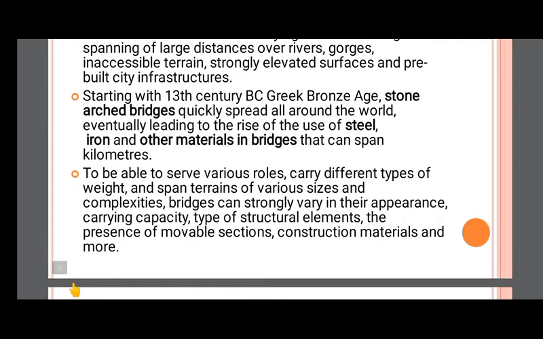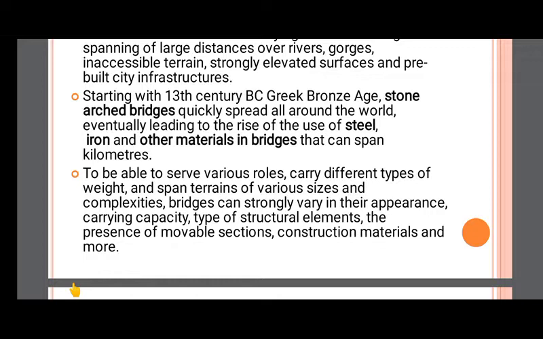Starting in the 13th century before Christ, in the Greek Bronze Age, stone arch bridges quickly spread all around the world.